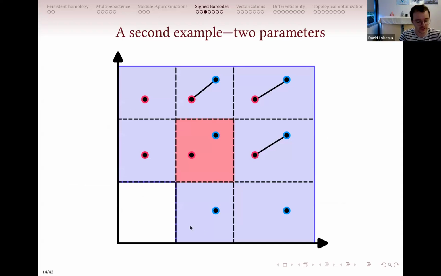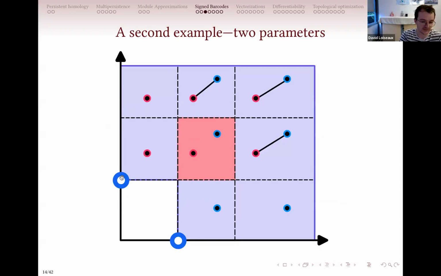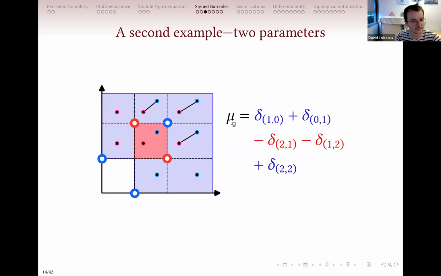So just on this example, I have my red point whose birth time is here, so I will add a blue point here. The same for the blue point. And once I cross this red region, I have to kill either here the red points and here the blue points. So I have to kill someone, but I have to re-add them back here, because I have killed both red and blue, so I have to re-add them here. So it's a bit weird, but yeah, in the end you get this measure that